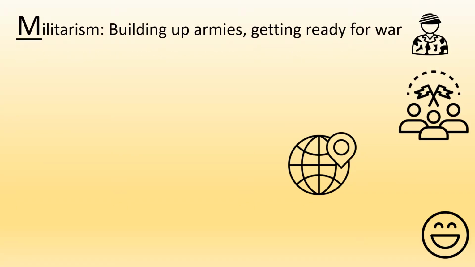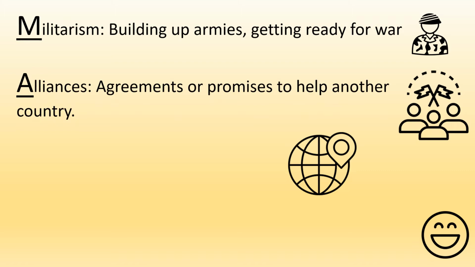Now, to start with, in your jotters, or again if you're doing this on a Word document, if you could write this part down. This is just a short introduction to what each of these words actually means. The first main cause of World War One, which we'll be looking at in more detail, is militarism. Militarism is all about building up armies and getting ready for war. That's not just having more soldiers, that includes things like battleships, tanks, aircraft, all about getting ready for World War One.